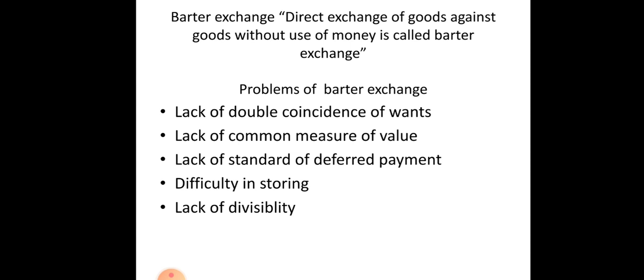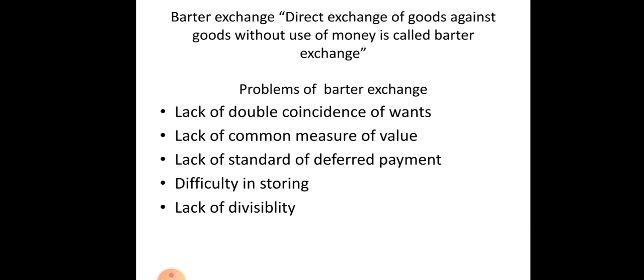Lack of divisibility. How to exchange goods of unequal value? A best example: if I want to sell a cow and get in exchange cloth equal to half the value of a cow, I can't do that without killing the cow. So lack of divisibility of goods makes barter exchange impossible.